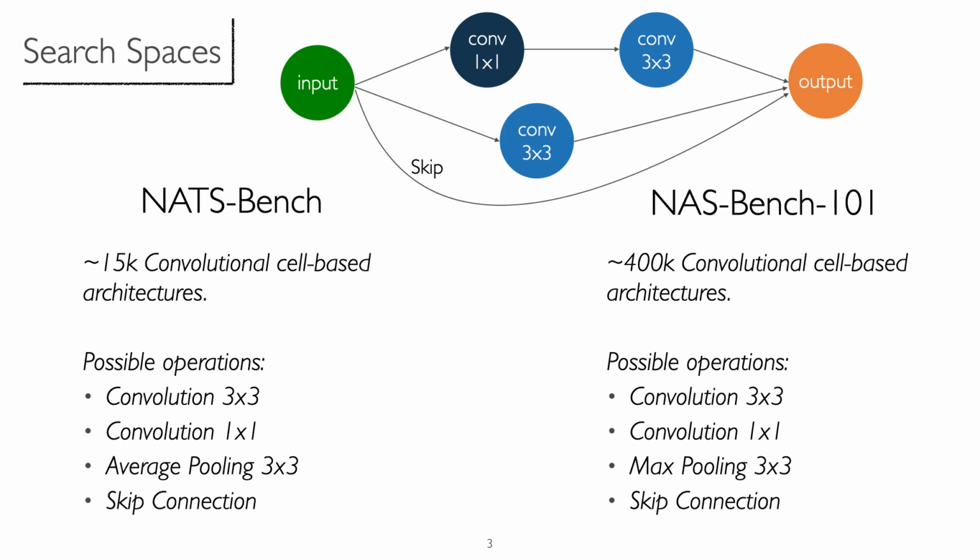As search spaces, we adopt two different benchmark datasets composed by cell-based convolutional architectures, NATSbench and NASbench 101. The set of possible operations in the cells include conv 3x3, conv 1x1, max or average pooling, skip connections, and so on.